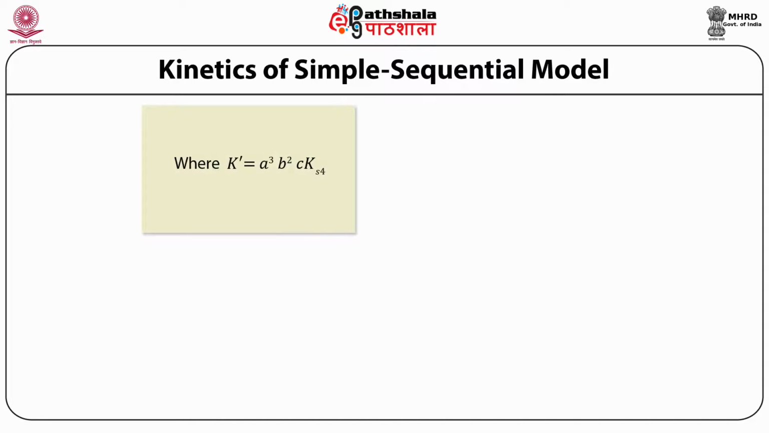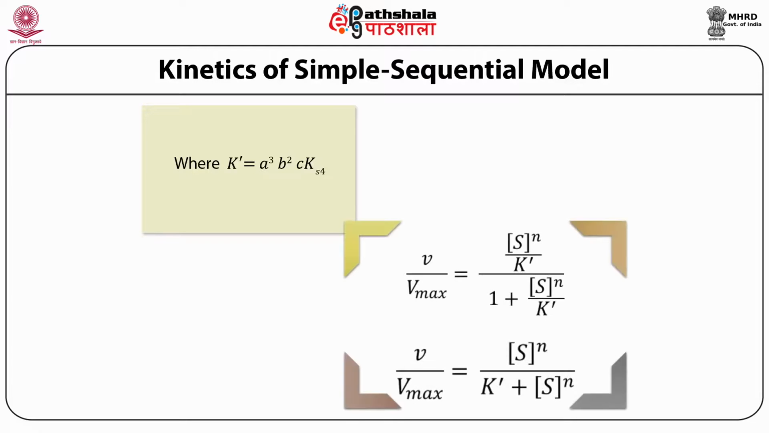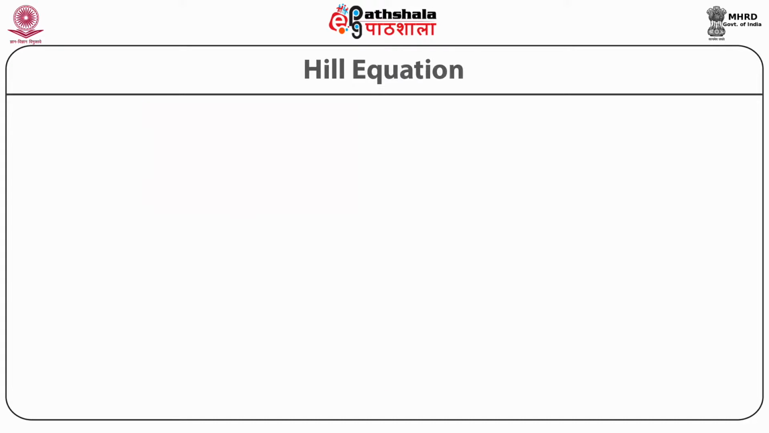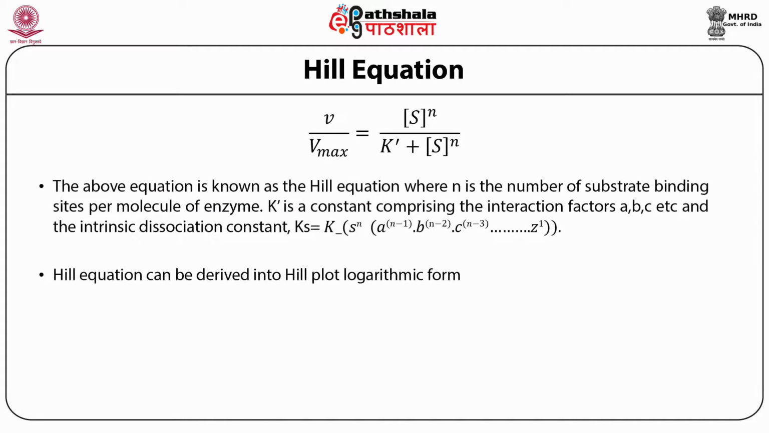That is further modified if you put A power 3, B power 2, C into Ks4 as K prime. Now your equation becomes finally V upon Vmax equal to S to the power n divided by K prime plus S to the power n. The above equation, which is known as Hill's equation, can be derived into the Hill's plot logarithmic form.